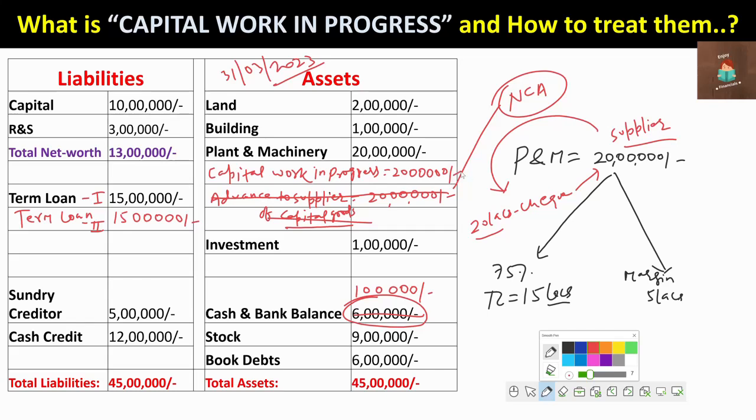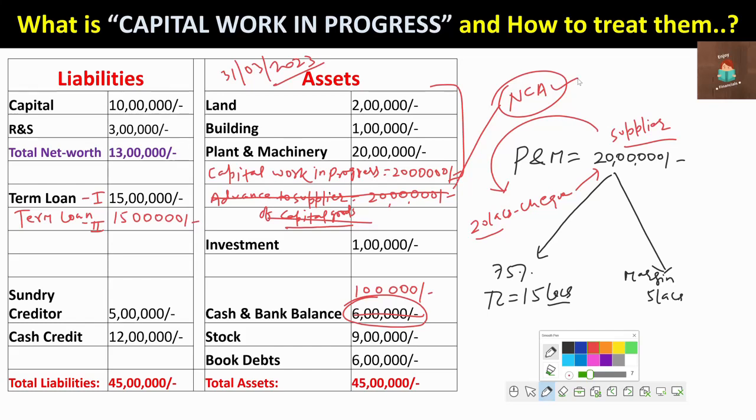Now, capital work in progress is always part of the fixed assets. So you will find two types of terms in the balance sheet. First is advance to supplier of capital goods. In that case you treat it as part of non-current assets. And if it shows capital work in progress, it means the company has received the plant and machinery but has not yet started commercial production.